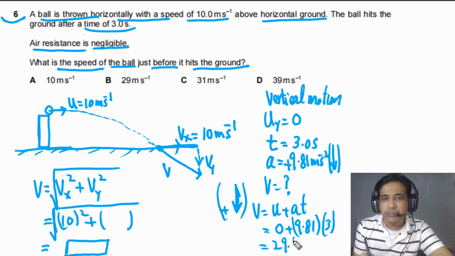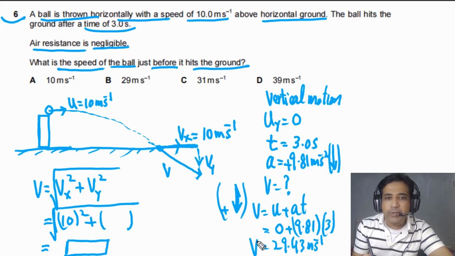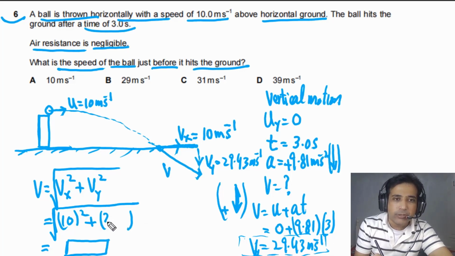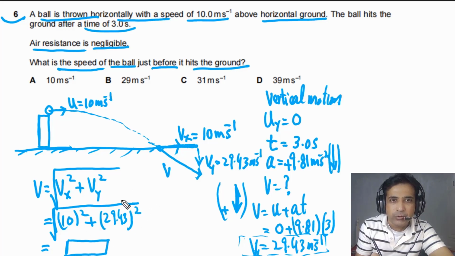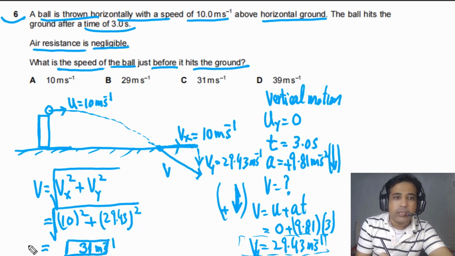This value is equal to 29.43 meters per second. So this is the value of Vy. Now simply we can plug in this value here. We have 29.43 square, and now if we solve this one, our final answer will be equal to 31 meters per second, and this is the magnitude of velocity. Simply this is equal to the speed of the ball when the ball hits the ground at this point. So our answer for this question is C. C is our final answer.